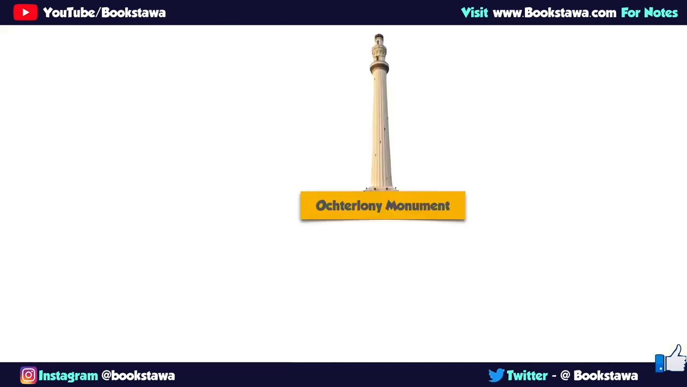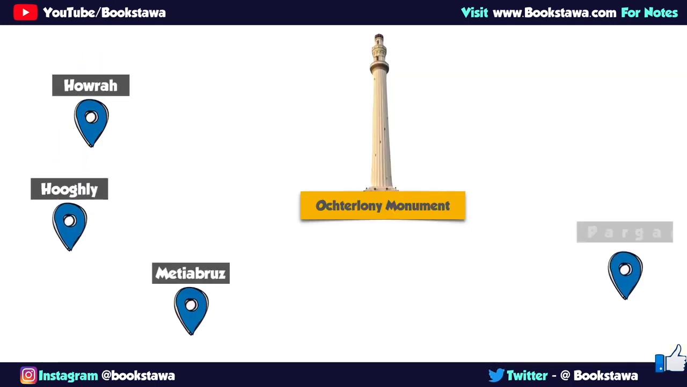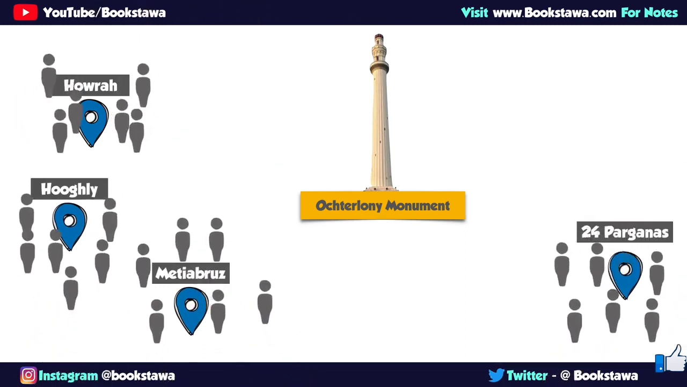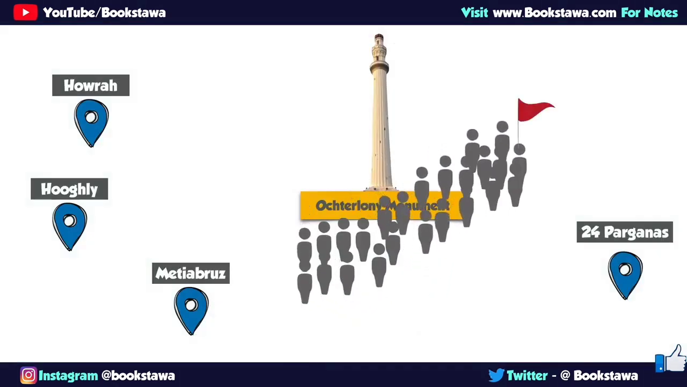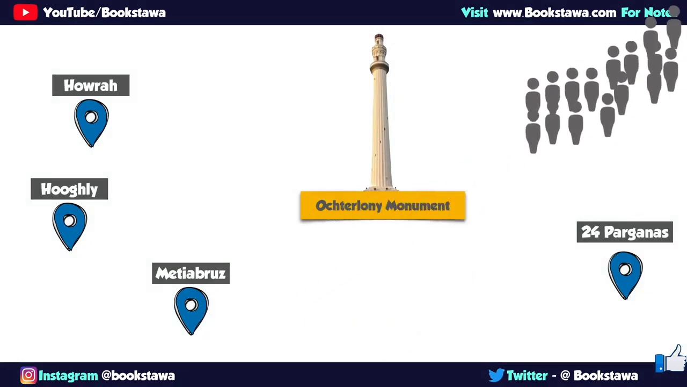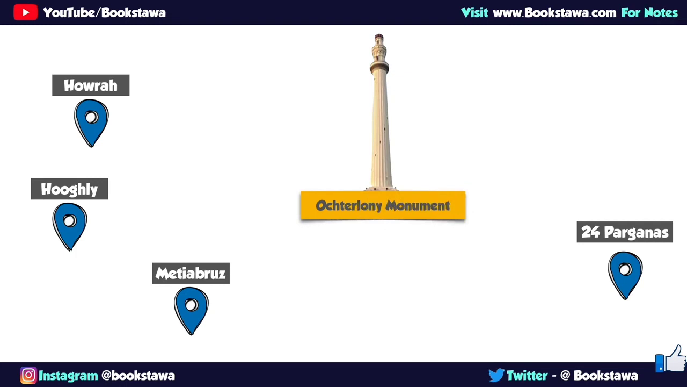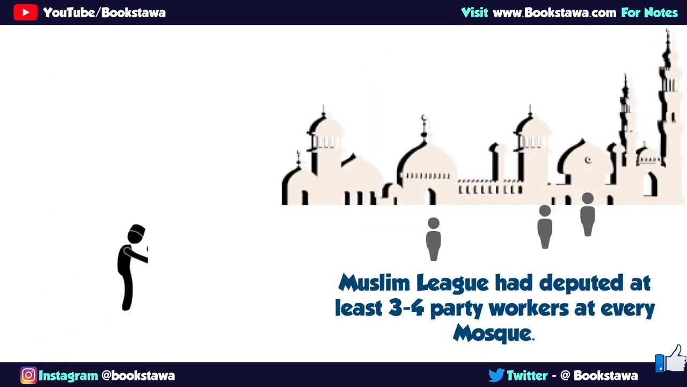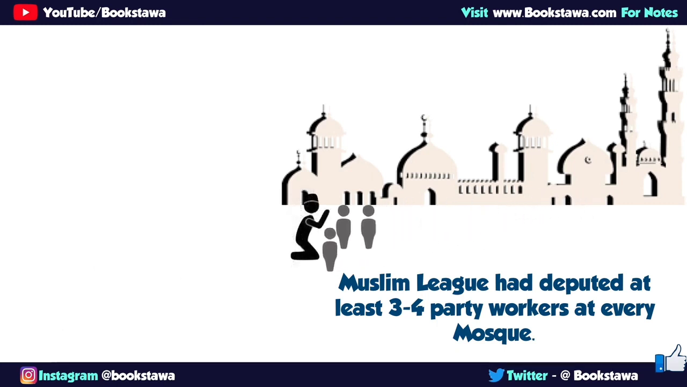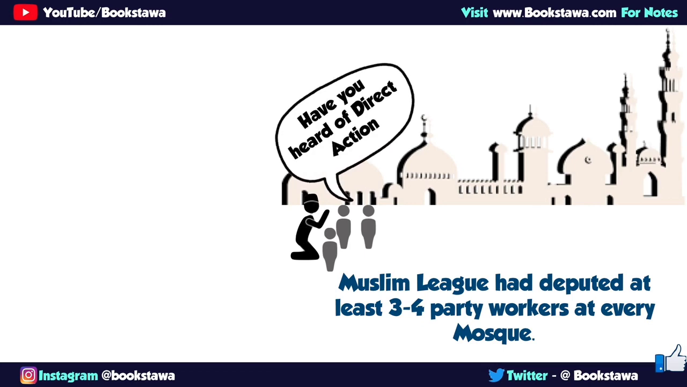According to the original program, people gathered at different places of Calcutta like Howrah, Hooghly, Metiaburz and 24 Parganas, and took out a procession and reached Ochterlony Monument till 12 o'clock. Ochterlony Monument is now called Shahid Minar. After that, exactly at 12 o'clock, Muslim League started its rally from Ochterlony Monument. Such a number of people joined this rally that it is said that it was the biggest Muslim rally in Bengal at that time. Muslim League had deployed at least 3 to 4 party workers at each mosque, so that whenever people come there to offer their prayers, they should be instigated to attack, and the action plan of Muslim League should be explained well.